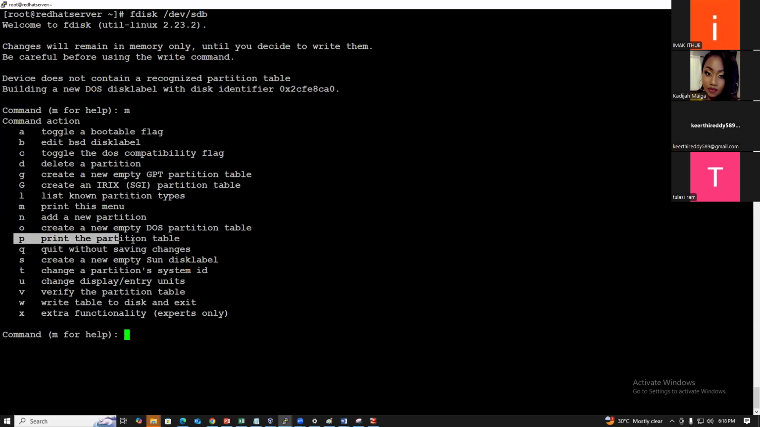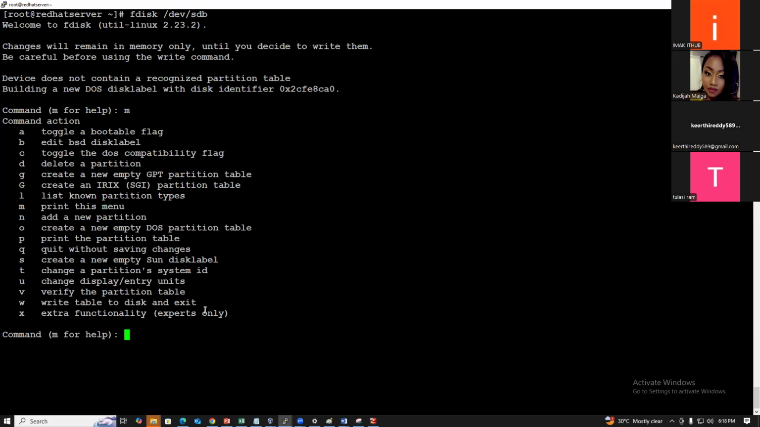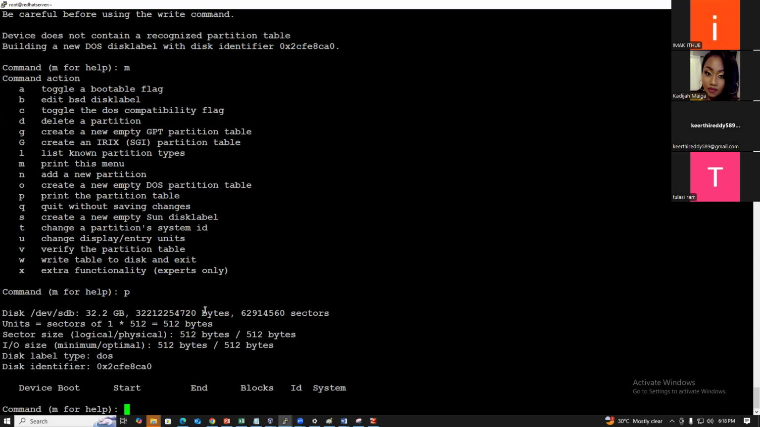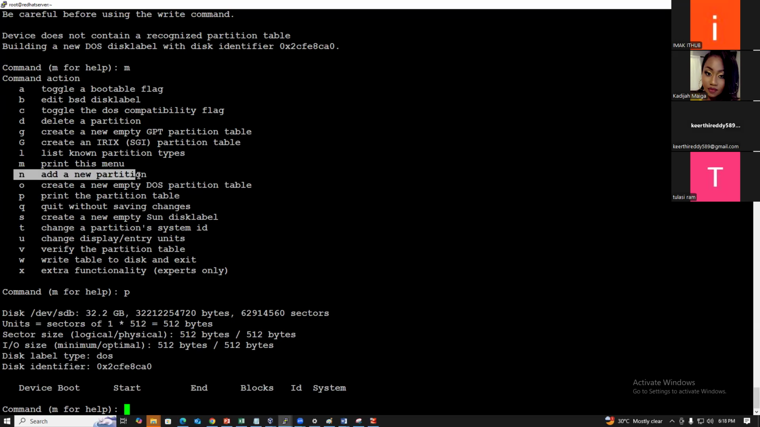P is nothing but print the partition table. You showed it with fdisk -l, and the same way it will show here. Are there any partitions created for this disk till now? No, this is a new hard disk. If you want to add a new partition, the option is n. N is the new partition.